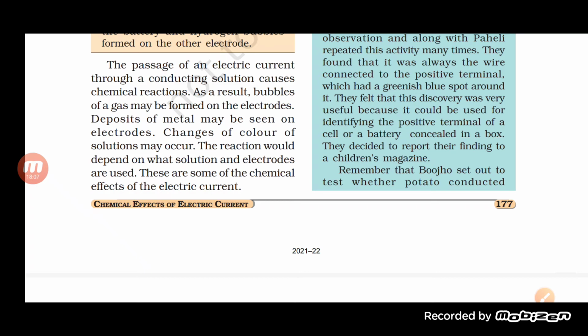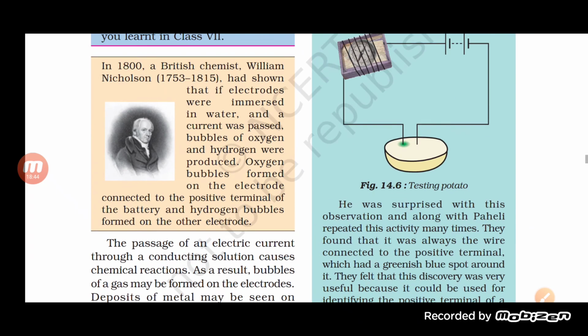Basically, the bubbles start getting formed and come out of the electrode. The deposit of metal can be seen on the electrode. Even a change of color may occur. All these phenomena depend upon the kind of reaction, on the solution and the electrodes that are used. So basically this is the chemical effect of the electric current.